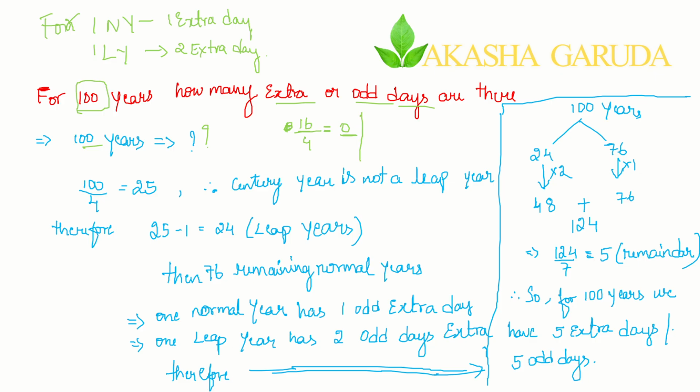Now one more concept applies with this division by 4 itself. Suppose 16: 4 ones are 4, 4 fours are 16, so the remainder is 0 here. Now you see, in these 16 years, how many leap years are there? 4 leap years are coming. That means in a span of 1 to 16 years, we have 4 leap years.